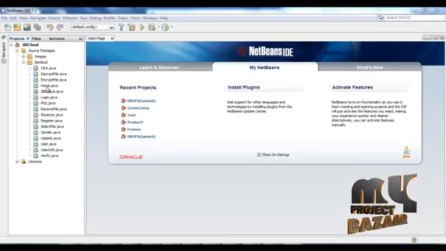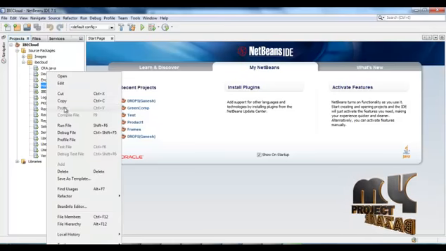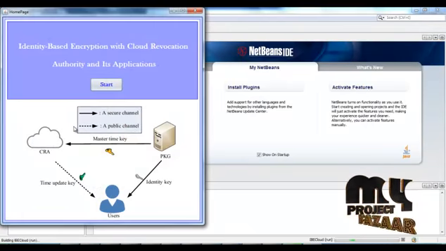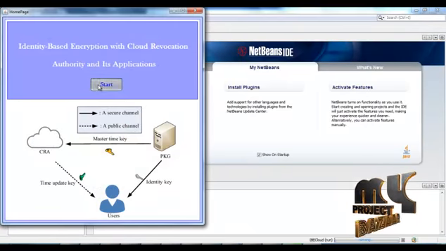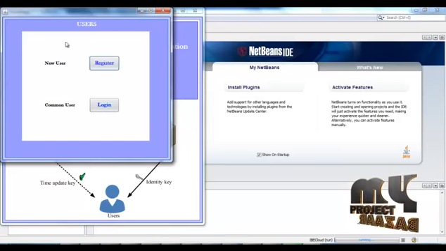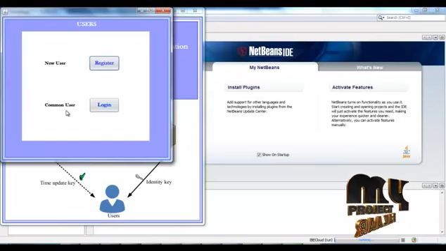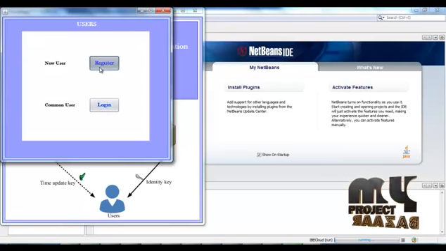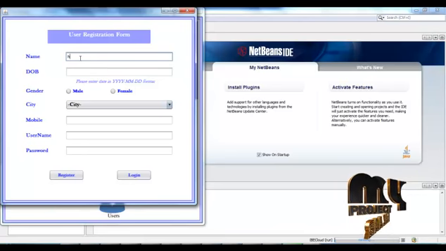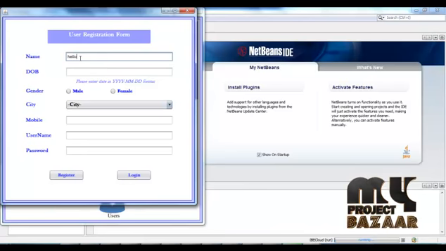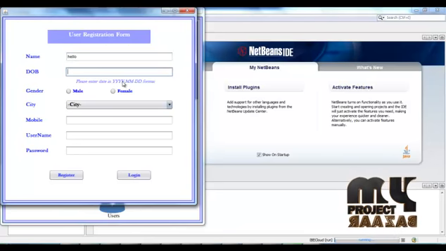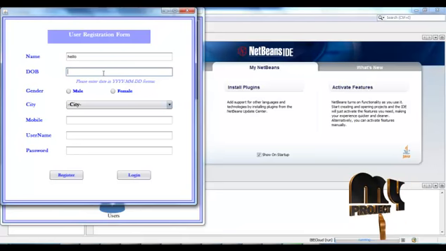Let's see the running procedure. First, run the home page. Now start the process. If it is a new user, we have to click register. If it is an existing user, we have to go to the login page. For the register process, click the register button and give the username. The date of birth is entered in the format of year, month and date.